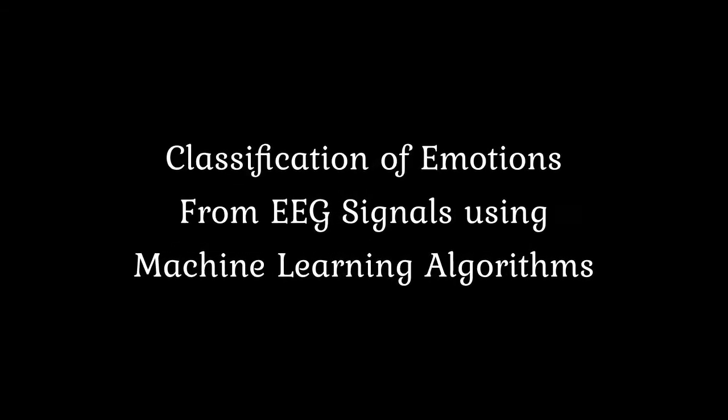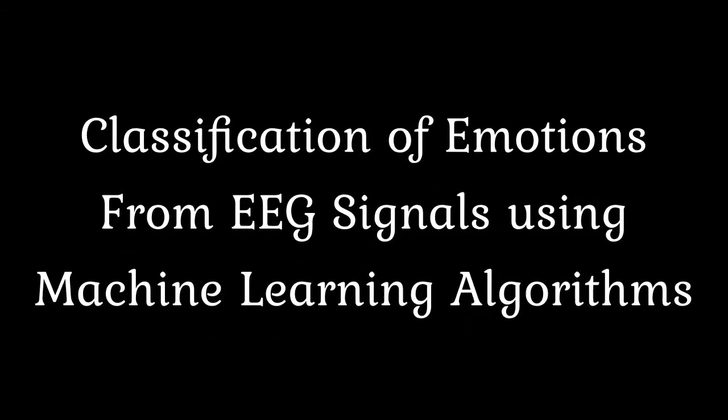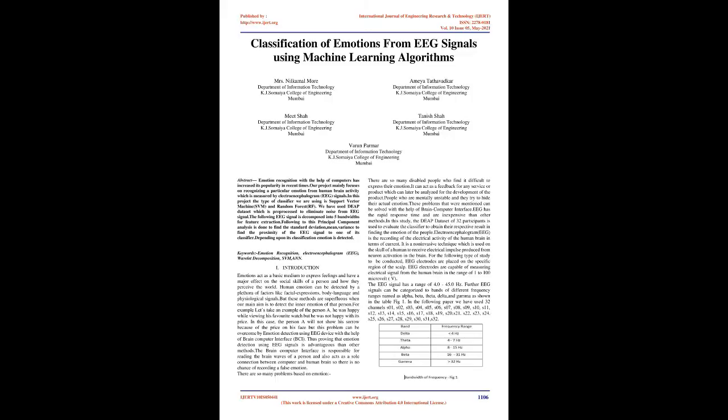Classification of emotions from EEG signals using machine learning algorithms. Abstract: emotion recognition with the help of computers has increased in popularity in recent times. Our project mainly focuses on recognizing a particular emotion from human brain activity, which is measured by electroencephalogram, EEG, signals.